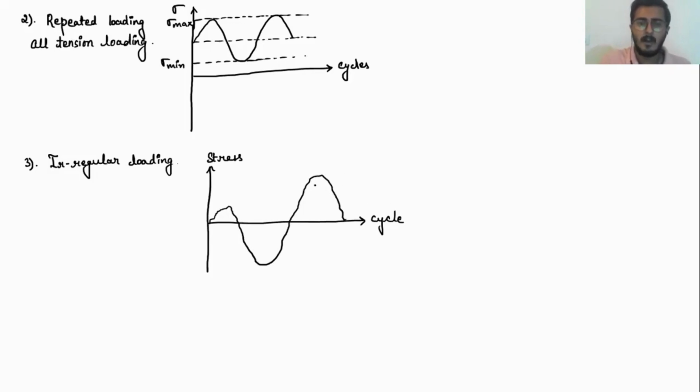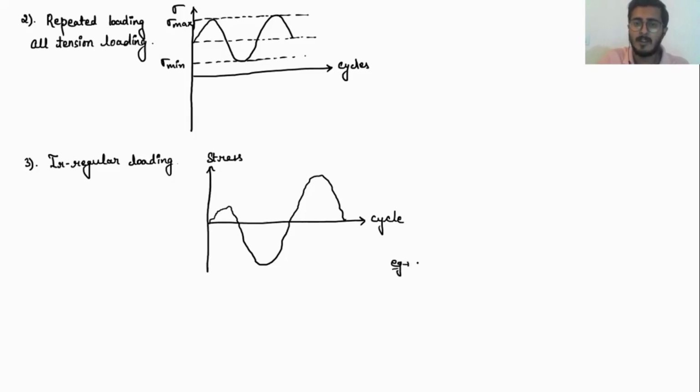Okay. What does this represent? It basically represents that the amount of stress applied over my material with respect to the cycle is varying randomly. It is not a particular amount of load applied over the material, but a random kind of load. Now you can understand it with the help of an example.